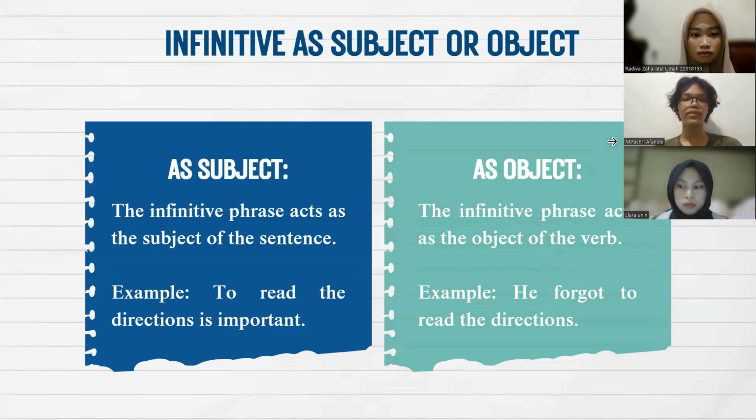And number two, infinitive as object. An infinitive phrase can also act as the object of a verb, meaning it receives the action of the verb. For example, he forgot to read the directions. Here, to read the directions is the object of the verb forgot and tells us what was forgotten.